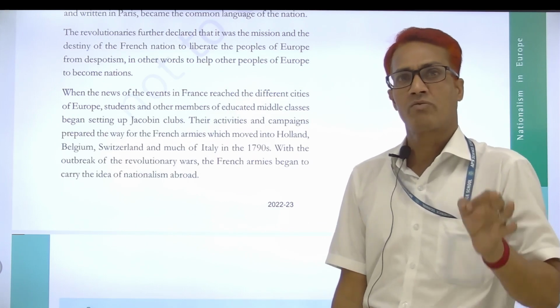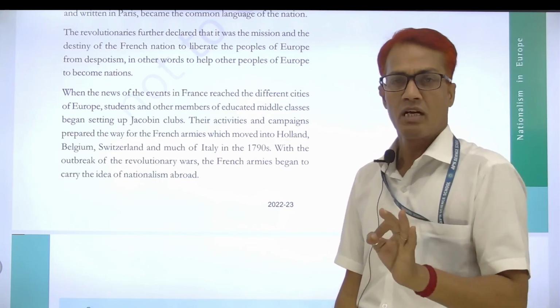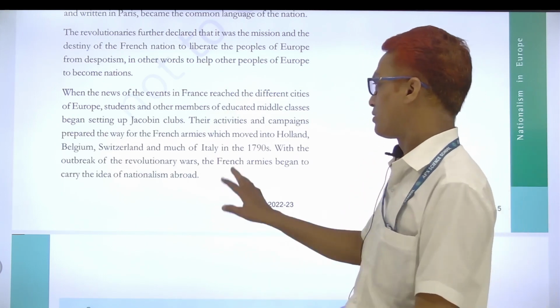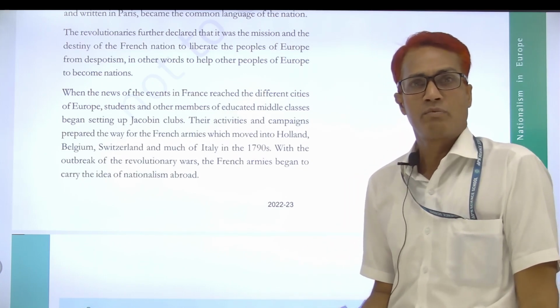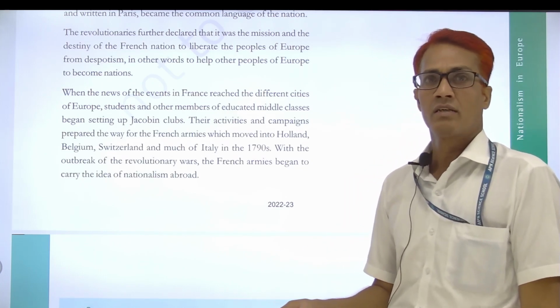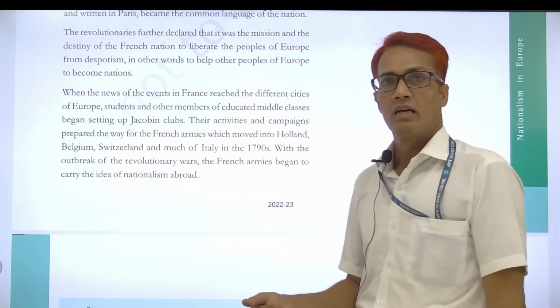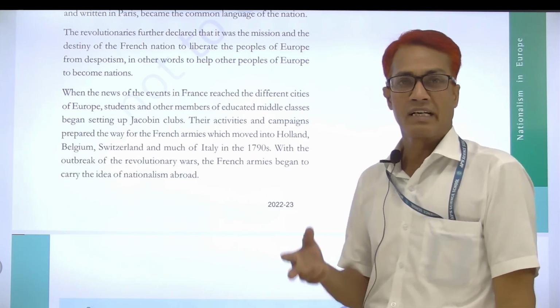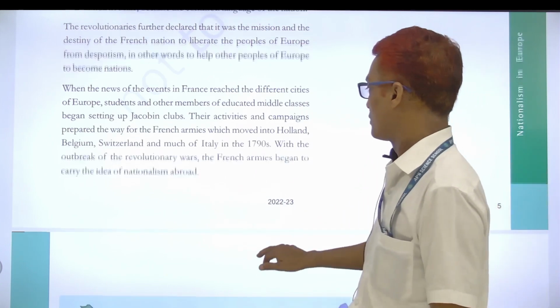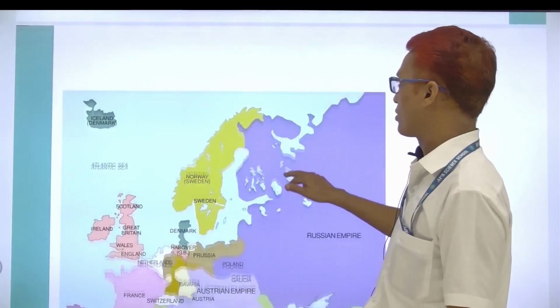Maximilian Robespierre was the head of the Jacobin club and Jacobin government. And you know about 1793-94, that time was the Jacobin Maximilian Robespierre government, a reign of terror also. Now we focus on our new topic.